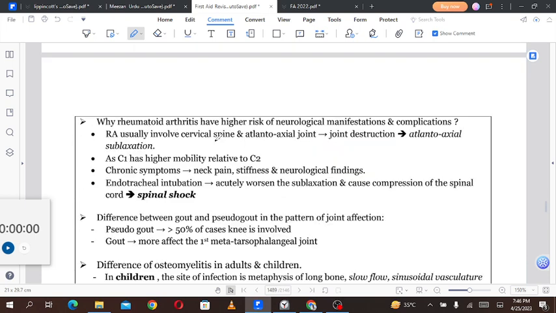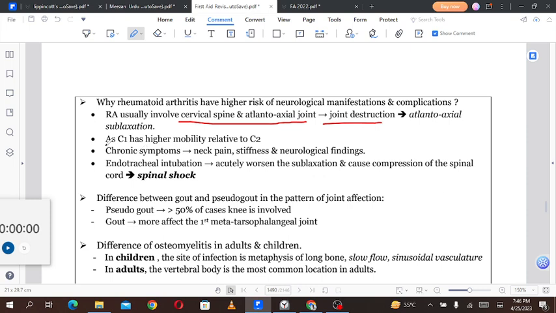Why does rheumatoid arthritis have a higher risk of neurologic manifestations and complications? Rheumatoid arthritis usually involves the cervical spine and atlantoaxial joint, which leads to joint destruction and atlantoaxial subluxation, as C1 has higher mobility relative to C2.